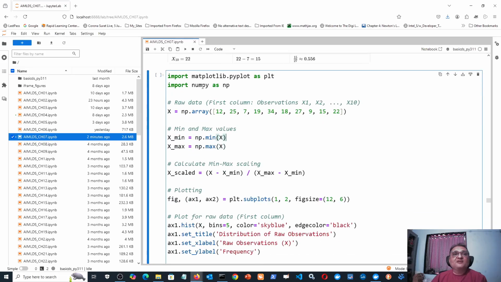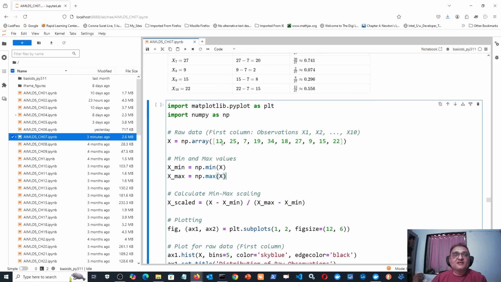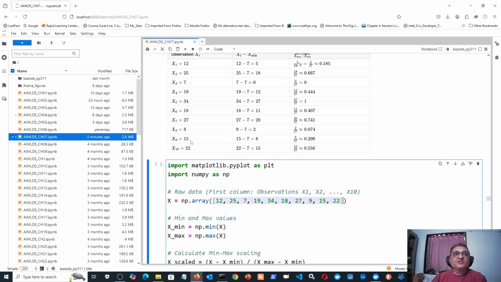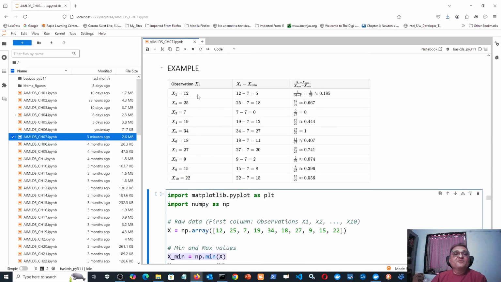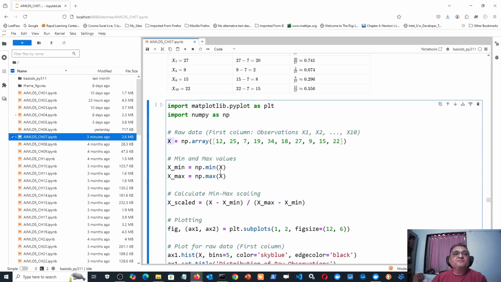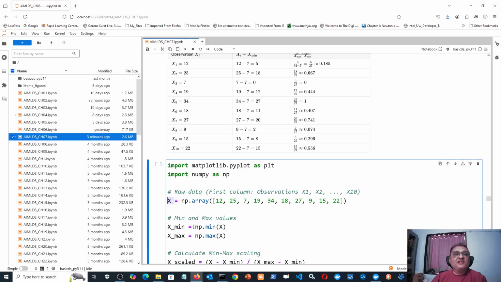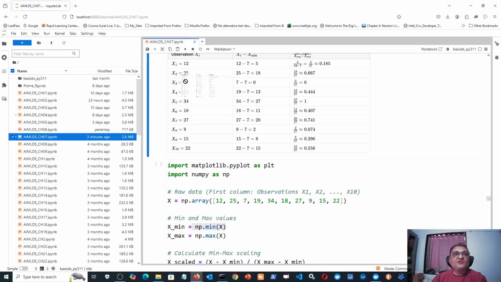So let us plot the graph, and therefore the matplotlib library is required. We have detailed 3-4 chapters on matplotlib, so don't worry at present about how this code is coming and all that. So we take one numpy array which is like this, which was my original observations. Then I create x minimum using the numpy library, so the minimum value of this x array. So that is np.min of x. So what will be the value of this x minimum? Obviously that value will be 7.